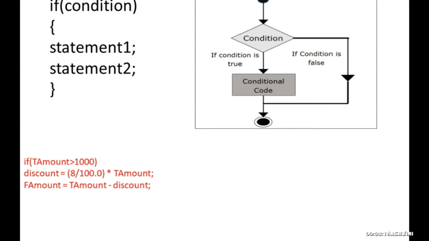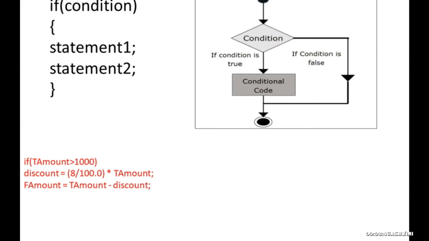Next, the flowchart: if total amount is greater than 1000, if the condition is true, then it comes to the true part and executes the set of codes. If the condition is false, if you are purchasing less than 1000, then it comes to the false part and executes the next statement present in the program.